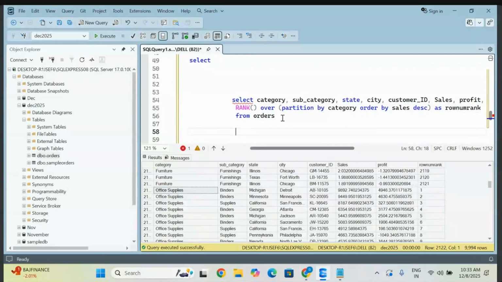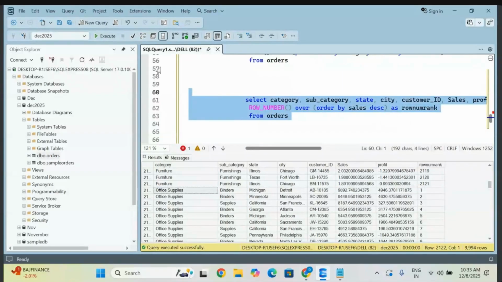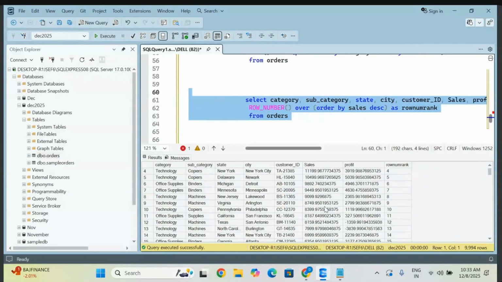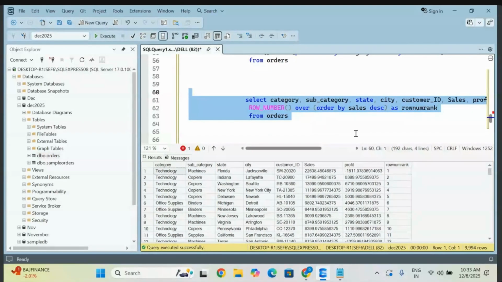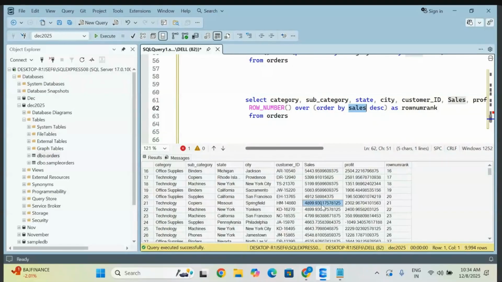The same thing I'm going to apply without using the partition. They will ask in interviews to write the query for ranking, and in such cases you have to be very ready. Now observe, it is a mixture of all the things. Where there are duplicate values, you can understand, based on whatever column you are giving here. Keep this in mind: it provides the rank based on this only. Now at 21 somewhere, where the duplicate values are, it is not giving any duplicate. Did you observe? Even though you are using the row number only.